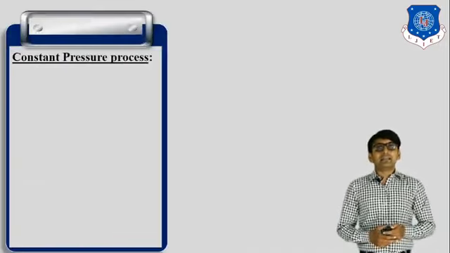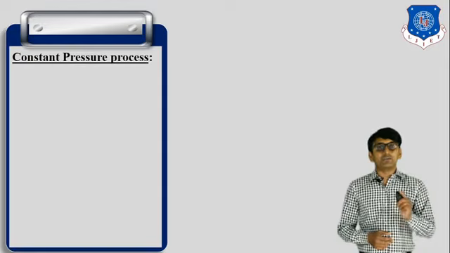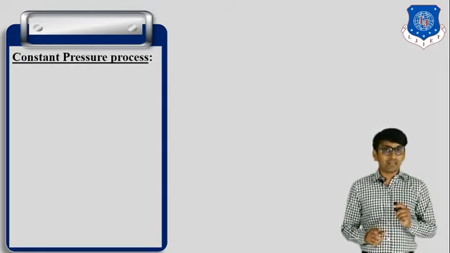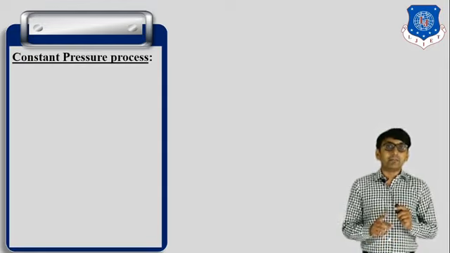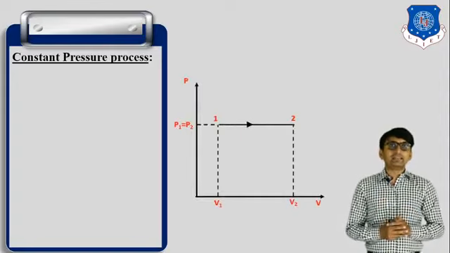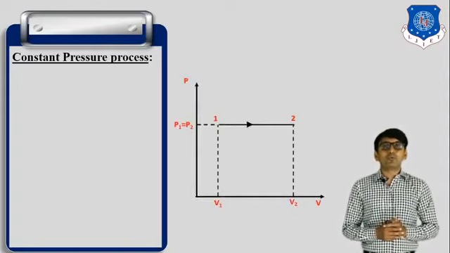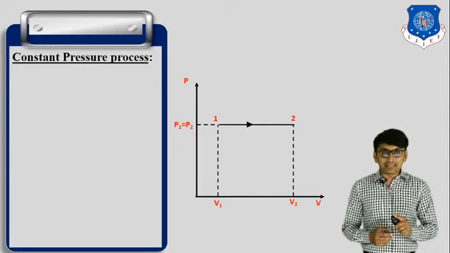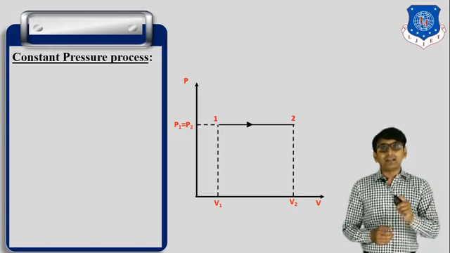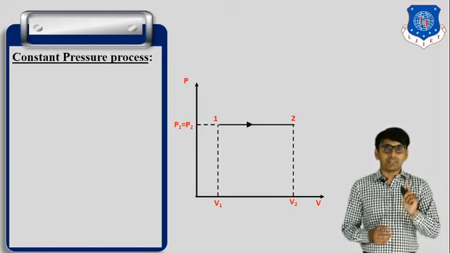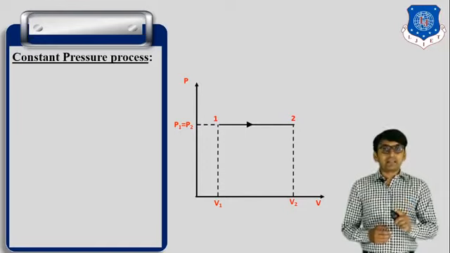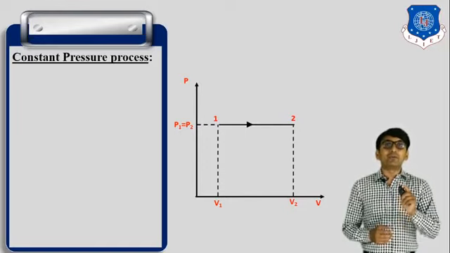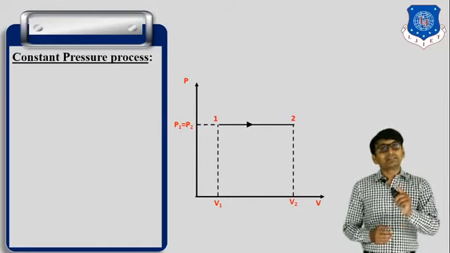Okay. Now next one, the constant pressure process. In this process, pressure remains constant. This is the PV diagram of the constant pressure process. In this diagram, 1 represents the initial condition and 2 represents the final condition of the process, but pressure at point 1 and at point 2 remains the same.